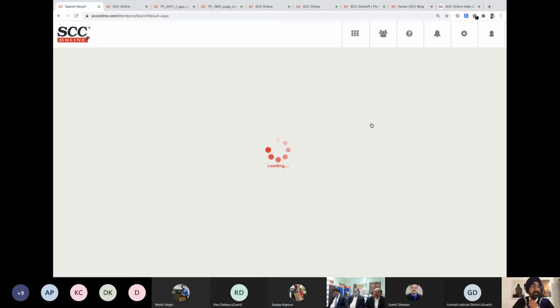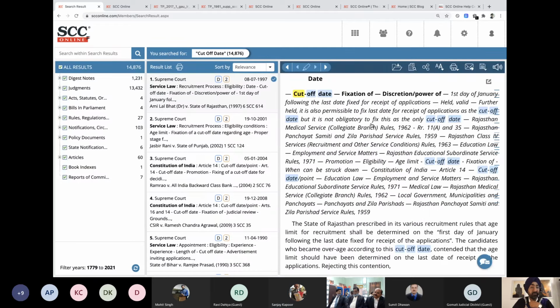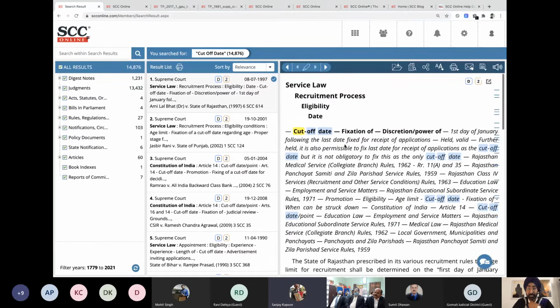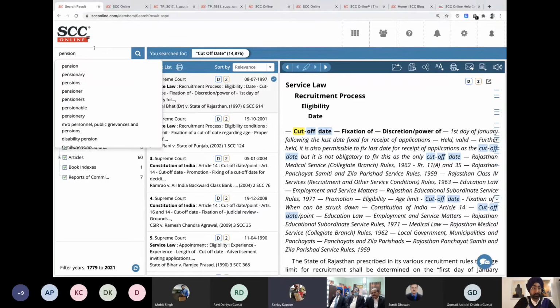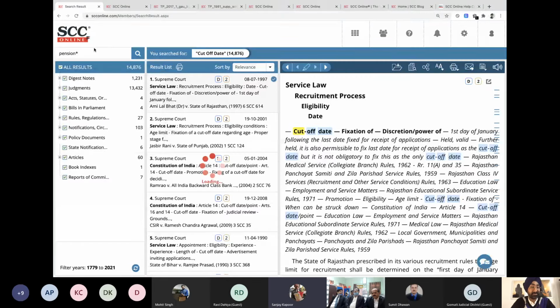In search, one thing we have all realized over the years is that you have to go a lot of back and forth. But I think cutoff date has come in this fashion. Now can we do a sub search with pension? Maybe I would also want to find pensionary benefits or pensioners, etc. So we'll type pension star. That's exactly it.